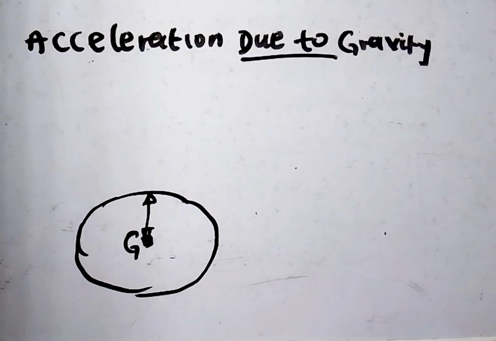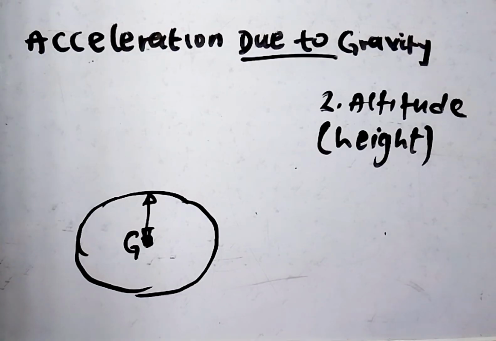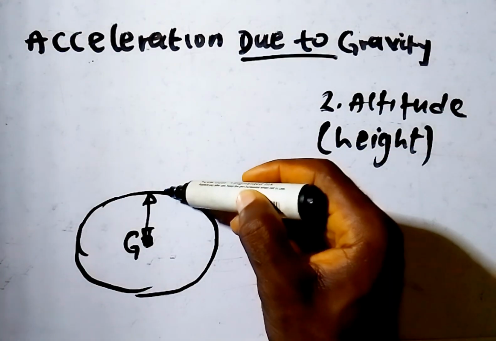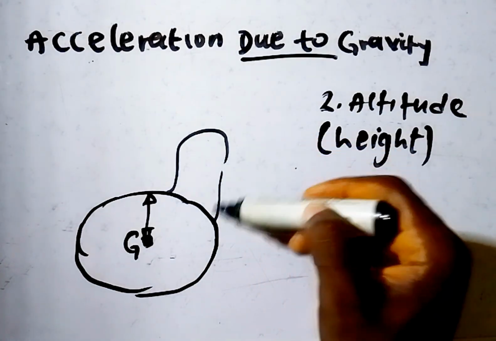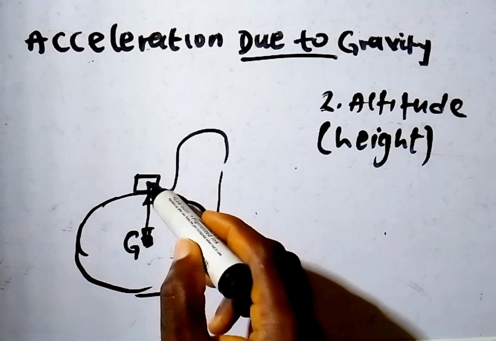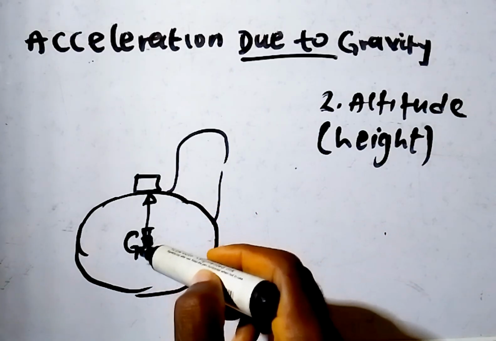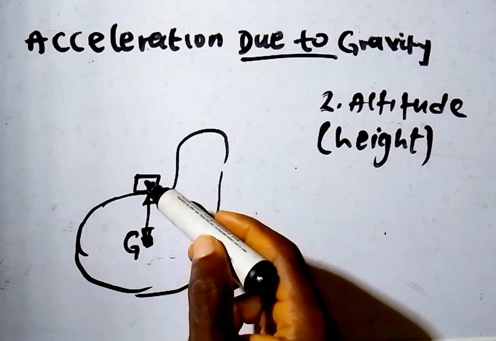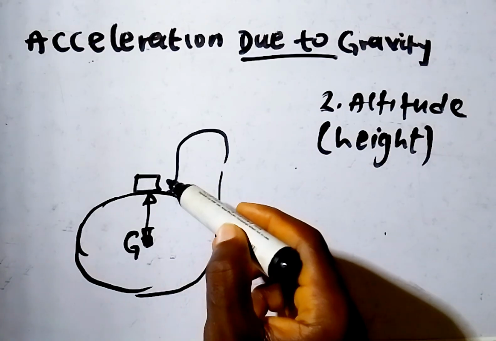The second reason why acceleration due to gravity is not the same everywhere on the Earth's surface is what we call altitude, or simply height. Here's the reason. Let's say you have a mountain here. Now, if you are here, you're much closer to this force of gravity, so you're going to feel the force more here than someone who climbed the mountain.